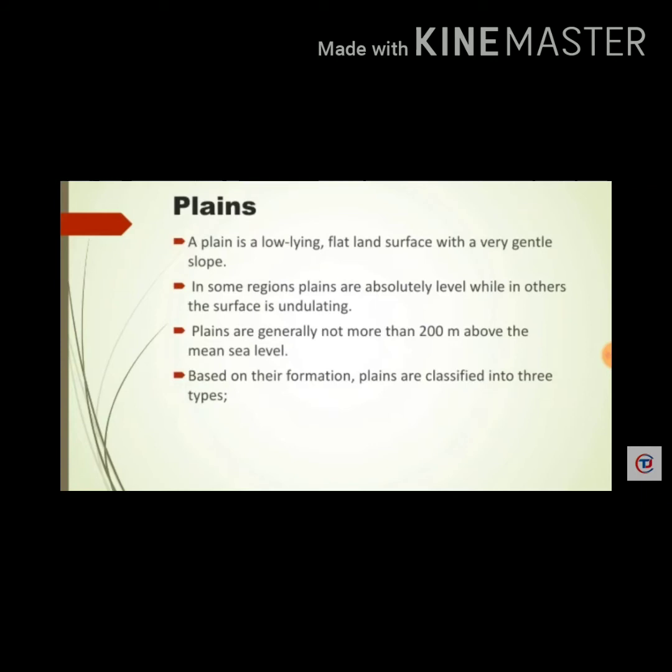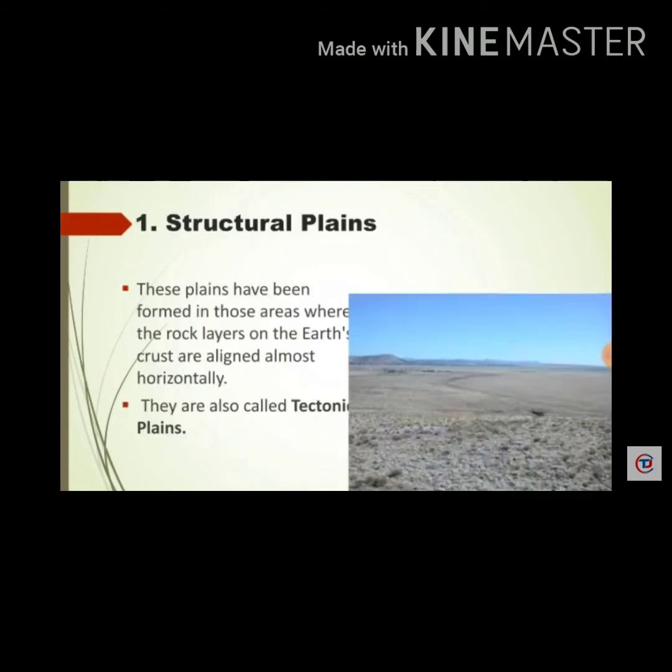Plains are formed by different processes. On the basis of formation, they are classified into three types: structural plains, erosional plains, and depositional plains. First of all, we will study the structural plains.